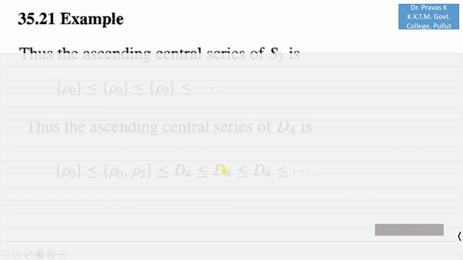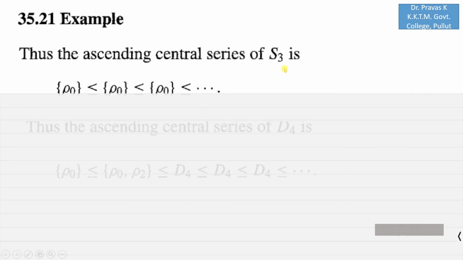As an example, the ascending central series of S3 is, you can see that rho naught is the center of S3, and hence this is rho naught, which is less than or equal to Z1 of G, which is defined in the previous slide, and this will be Z2 of G. So here you can see that all these are equal to the set rho naught, and hence this is the ascending central series of S3.